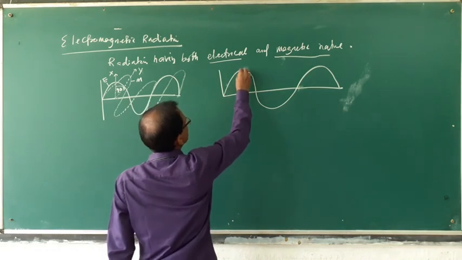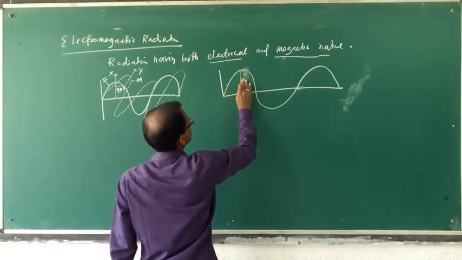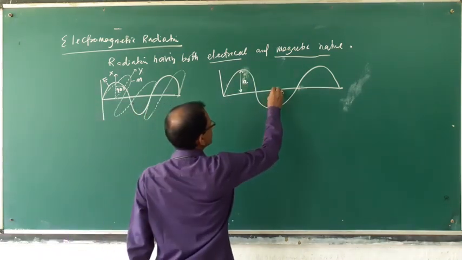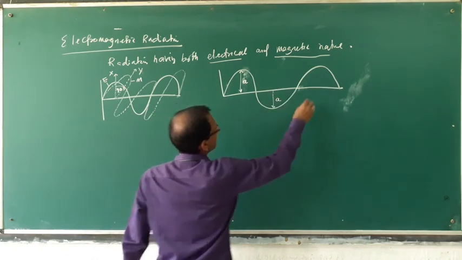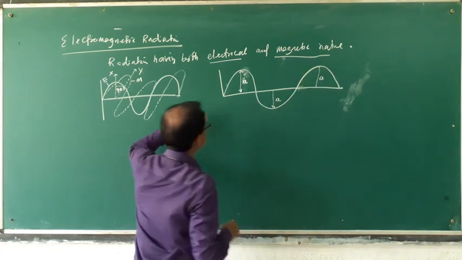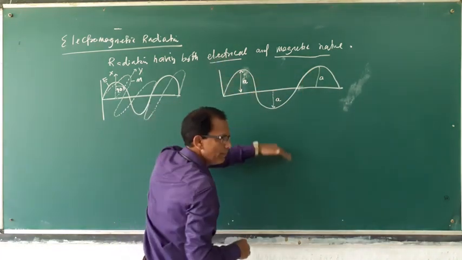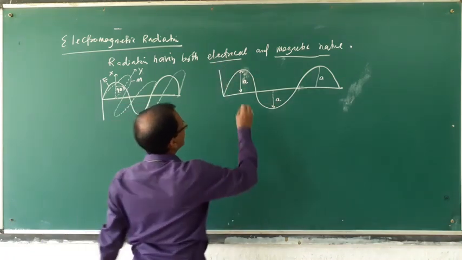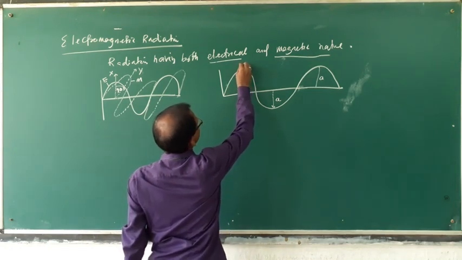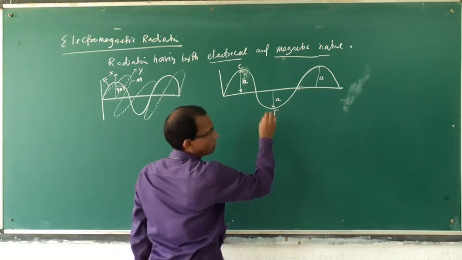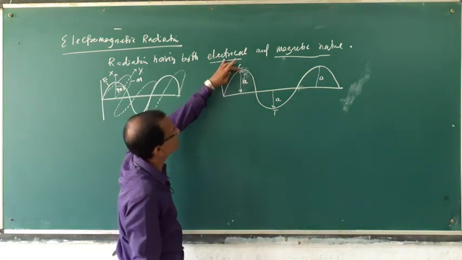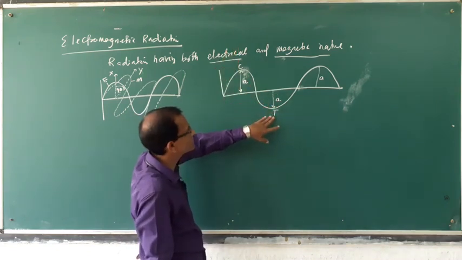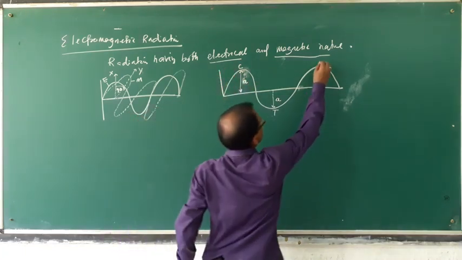Suppose this is the amplitude A, the maximum displacement, in the upward direction and in the opposite, negative direction. The maximum displacement in the positive direction is called the crest, and in the negative direction it is called the trough.